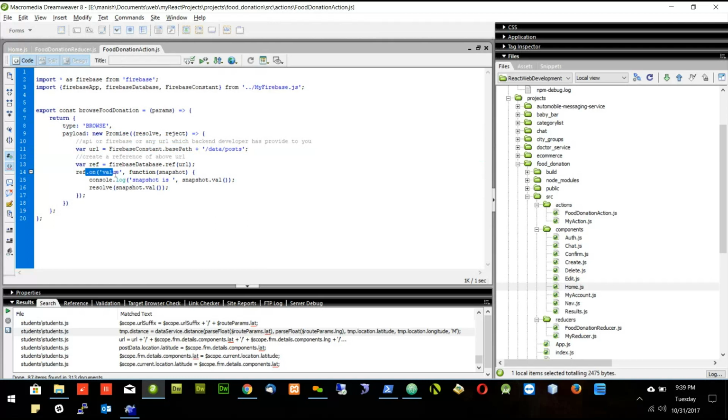On value means whenever someone adds a new record or posts a new value, it will come to this page automatically without me refreshing the page. That's the meaning of on value. And this snapshot.val will have all the records which are present in the database, so we will get the whole list of records.